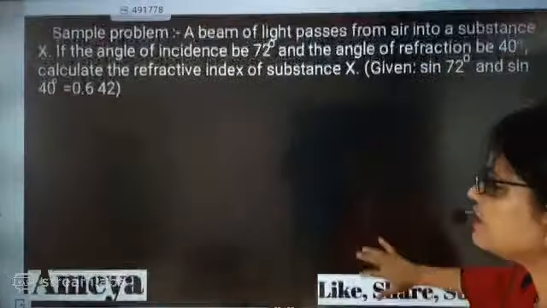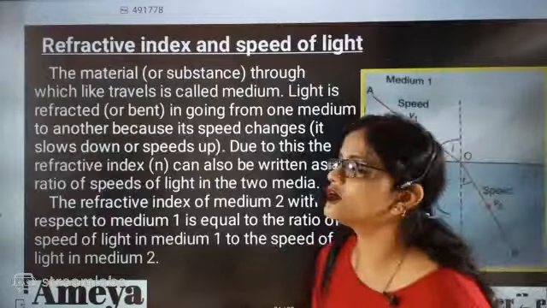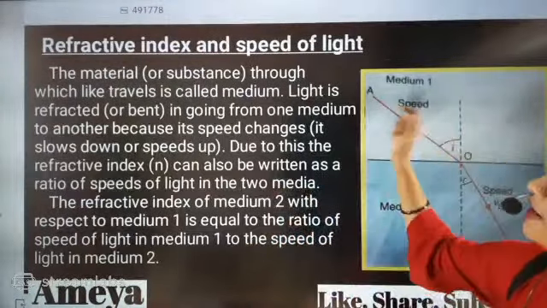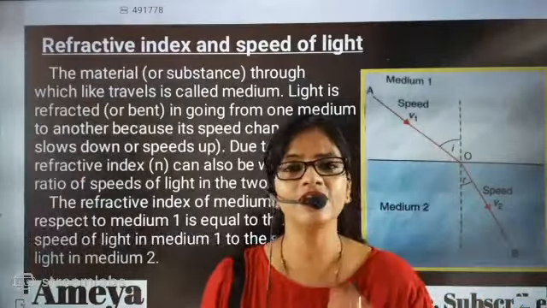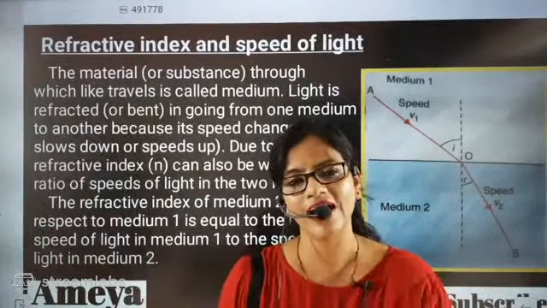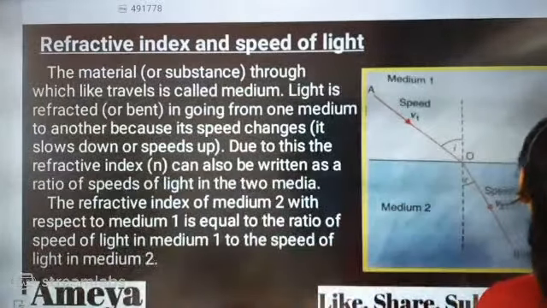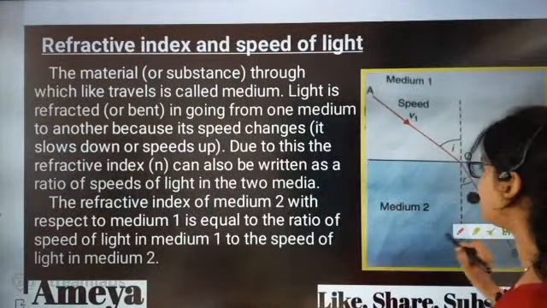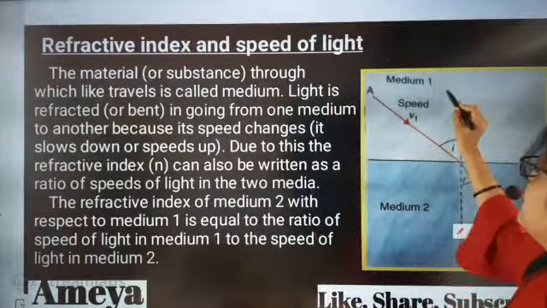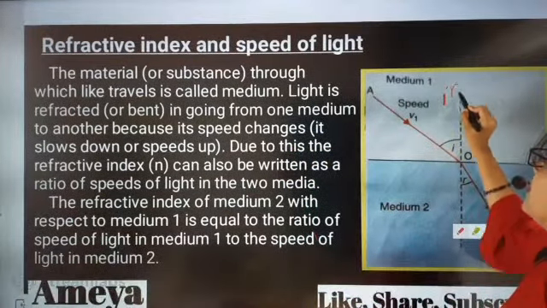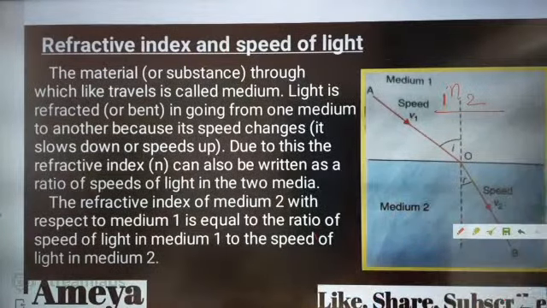Now this numerical we have already solved in the previous class. Now we are going towards refractive index and speed of light. Can anybody tell me how we denoted refractive index and speed of light last class? Last class we did this part, and I want any one of you to explain it, beta. If somebody writes 1 and 2, how do you read it out, beta?